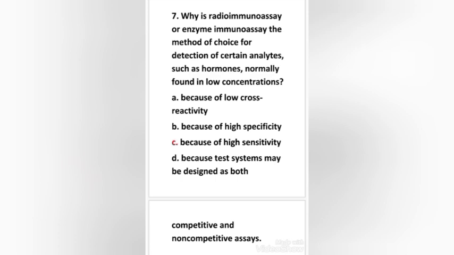Radioimmunoassay is extremely sensitive, but because of strict regulations for handling radioactive materials and safety concerns, it is used only when an alternative method is unavailable. The sensitivity of enzyme immunoassay methods producing fluorescent and chemiluminescent products can be equivalent to that of radioimmunoassay. These detection systems have greatly diminished the number of analytes that must be measured by radioimmunoassay. Here the right answer is option C, because of high sensitivity.